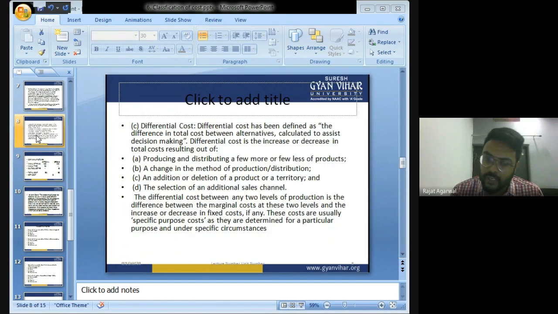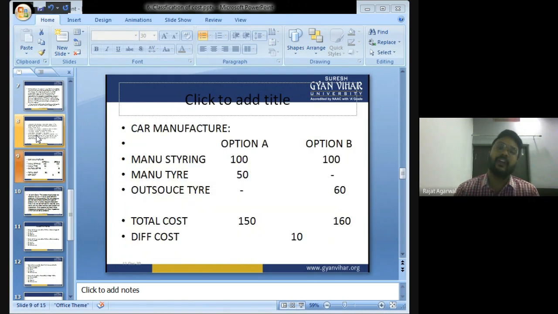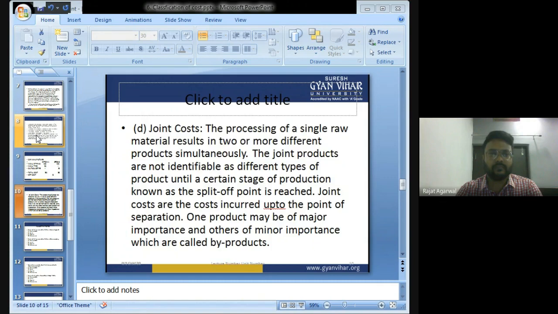And why do we calculate differential cost? So as to take a decision whether we have to go for option A or option B or option C or option D. Got my point, everyone? Okay, let's move ahead then.